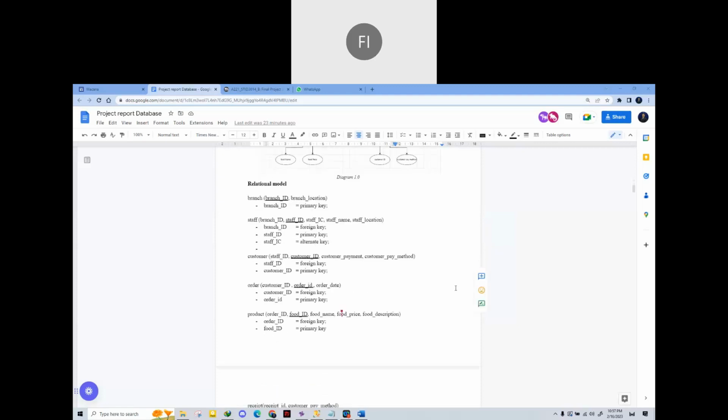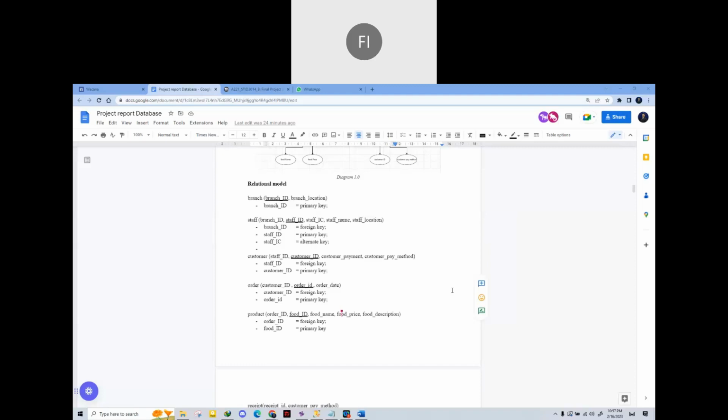And for the relation model of our conceptual diagram, branch has the attributes branch ID and branch location. The primary key for branch is branch ID.